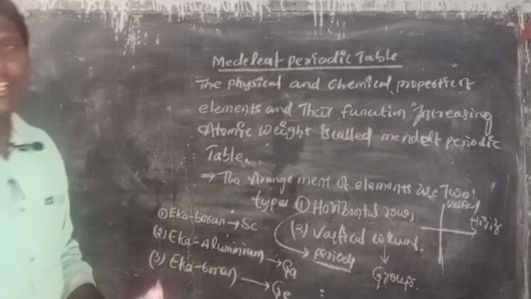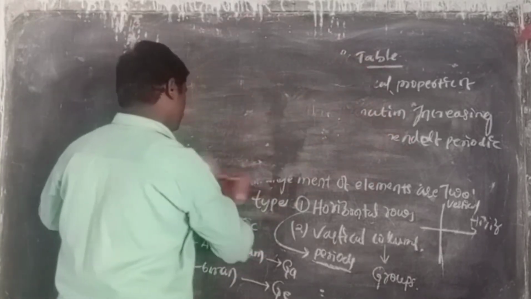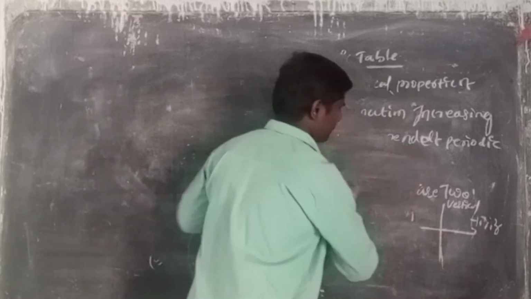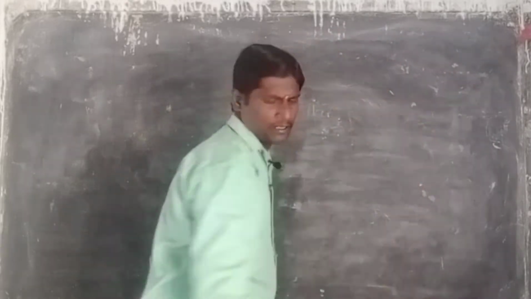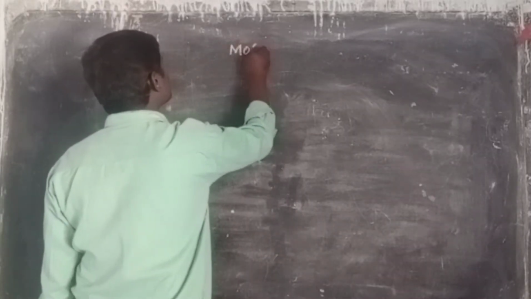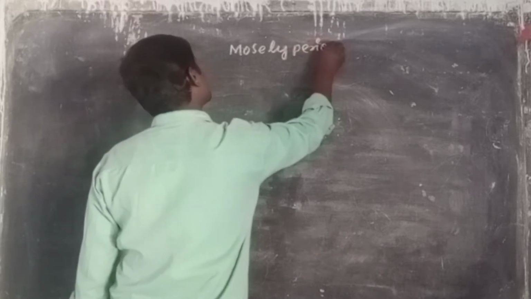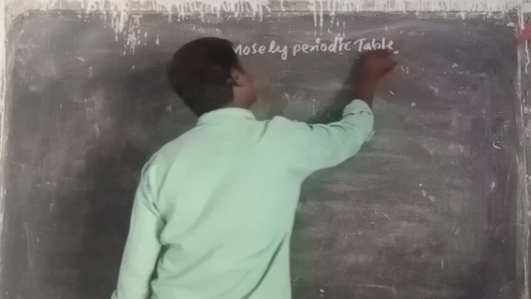Then we discuss the next one, the Moseley periodic table. Next topic, the Moseley periodic table.